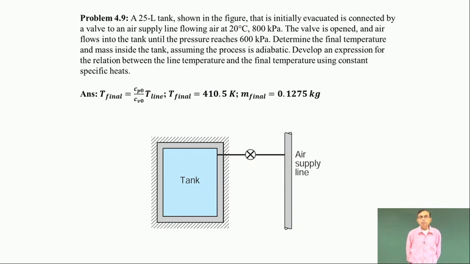Determine the final temperature and mass inside the tank assuming the process is adiabatic. In the process, develop an expression for the relationship between the line temperature and final temperature, assuming that the specific heats are constant, that is, a calorically perfect gas.